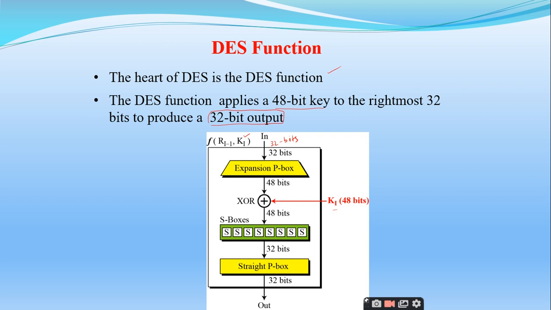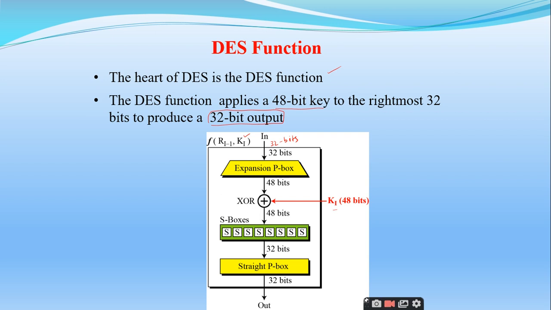If the number of outputs is greater than the number of inputs, we call it the expansion P box. While discussing the concept of the expansion P box, we said it is used whenever we want a permutation of the inputs as well as more outputs compared to the inputs.